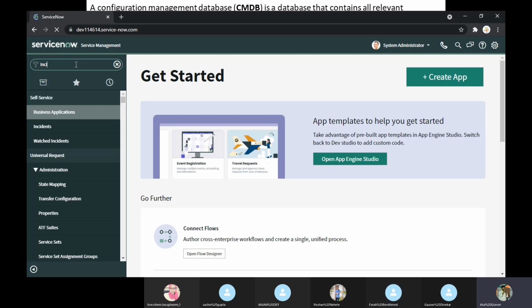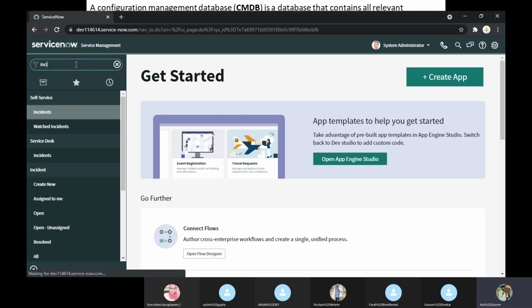Now tell me one thing. When any user raises any issue in ServiceNow, or if you are the user and you are facing any issue, you call the customer care. How do you start your conversation? You say, I'm calling from this number, or they already identify this number, and you say, my internet is not working.